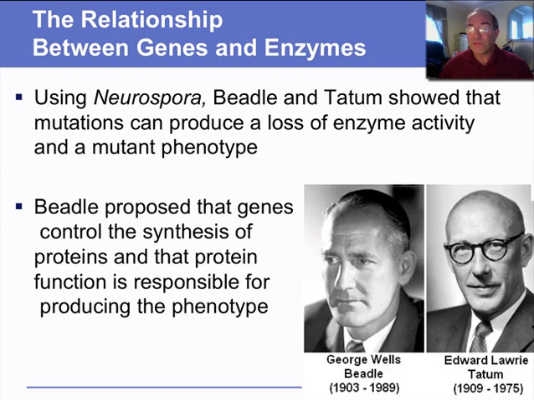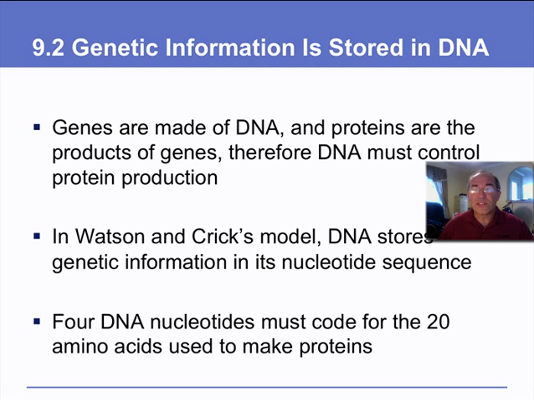So here we have the first indication that there's a link between genes, or your genotype, and phenotype, what you look like. So this chapter looks at the link between genes and proteins. Why would we want to bother with this? Well, because proteins do the work, and they make you, and your phenotype. And they're encoded by genes, which is your genotype. So if we change the genotype, we change the phenotype.